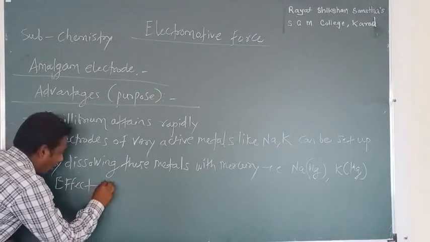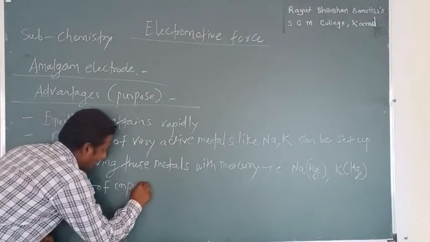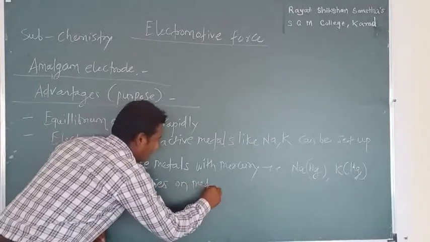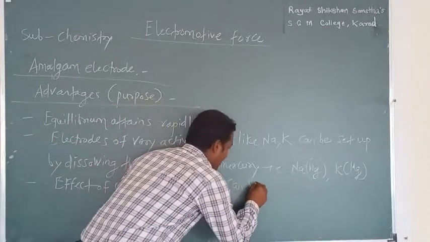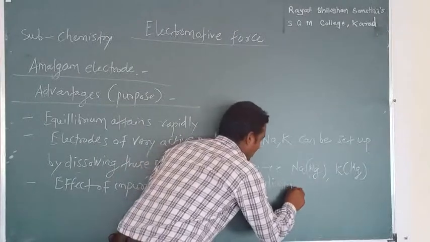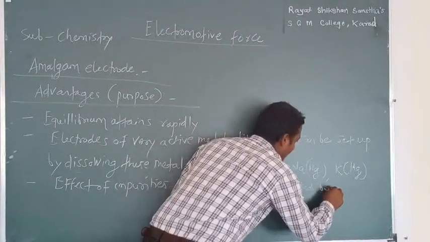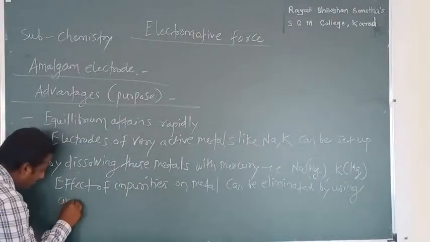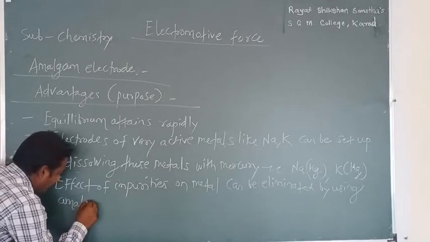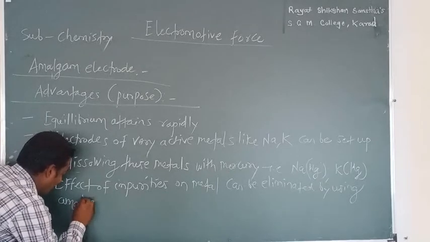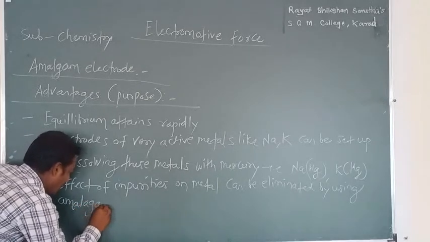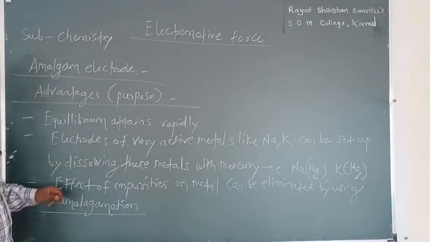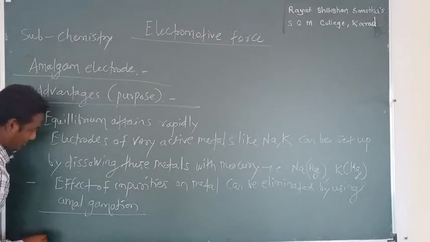Effect of impurities on metal can be eliminated by using amalgamation.